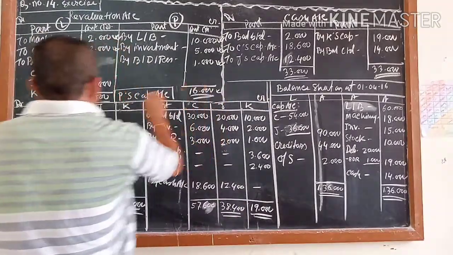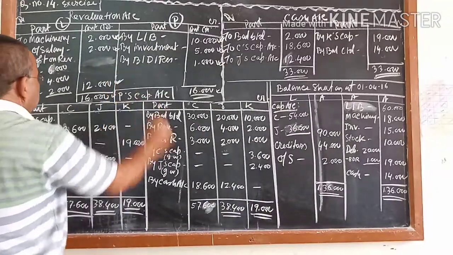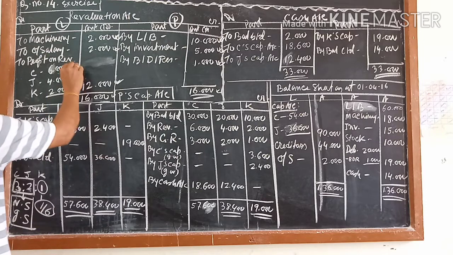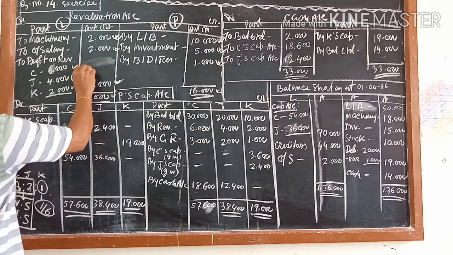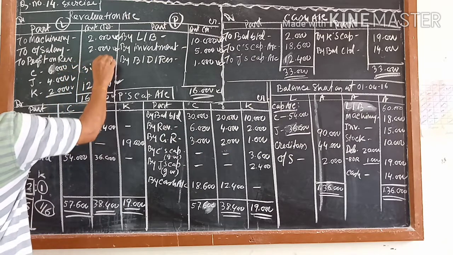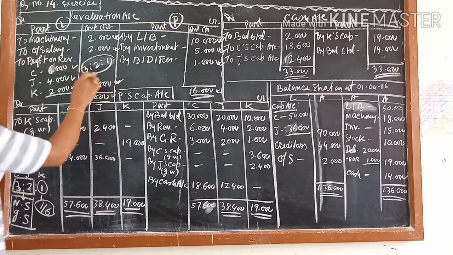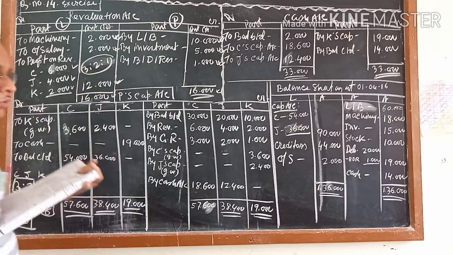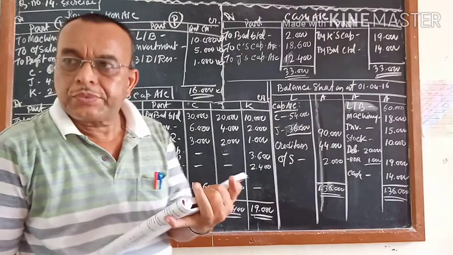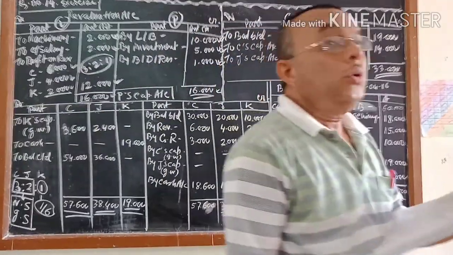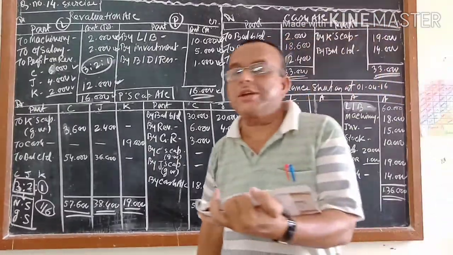If you add it, you will get 16,000, and the balance you will get is 12,000, which you have to distribute here in the 2:1 ratio. I wrote the ratio here, but don't think it is the amount. Over, the revaluation account. Now what will I do? What is the next step?